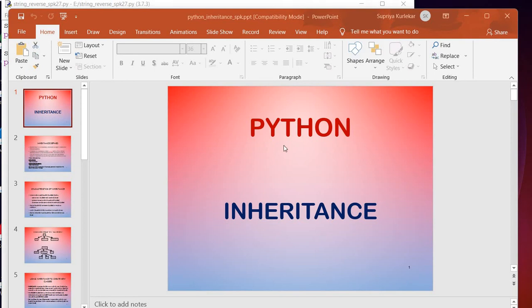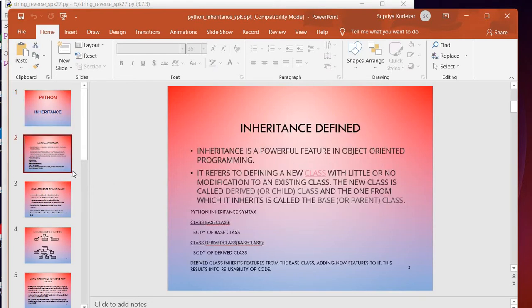Hello friends, let us see some basics related to the concept of inheritance in Python. Inheritance is the capability of one class to derive or inherit the properties from another class. So this is the basic definition as far as inheritance is considered. It is a powerful feature in object-oriented programming.